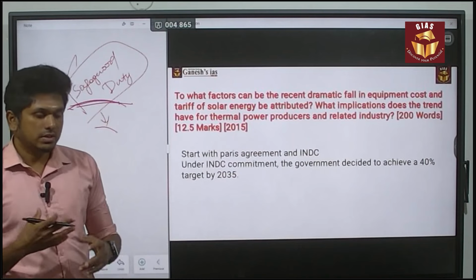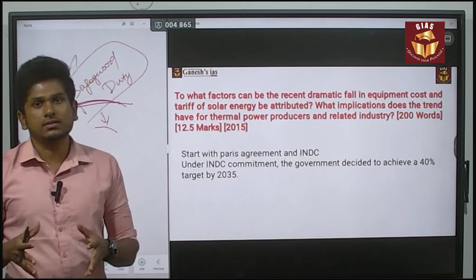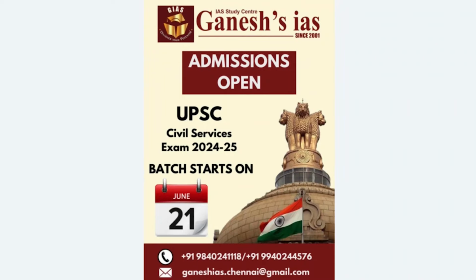Okay, so these are the various types of conclusion, and this is the way you have to follow your structuring in the answer. Okay, thank you.